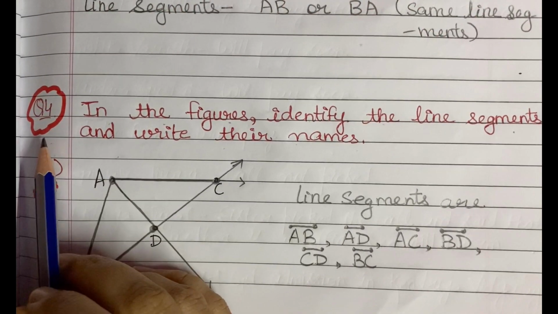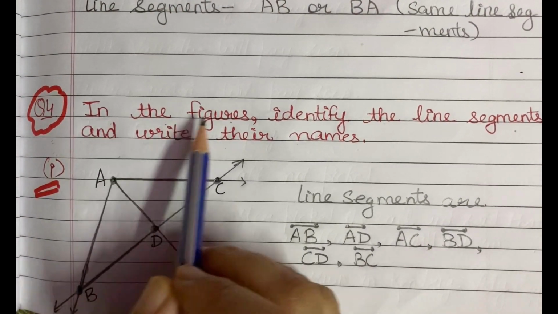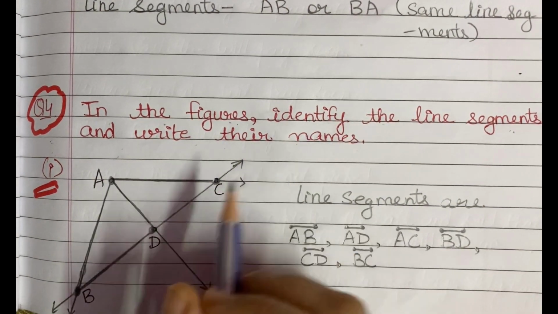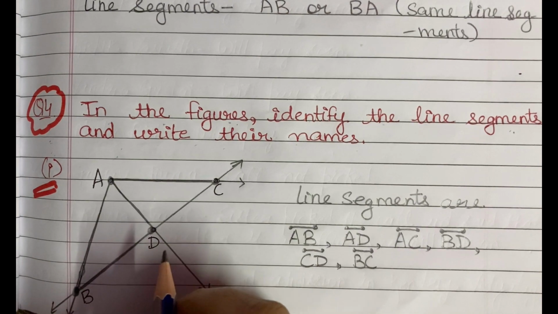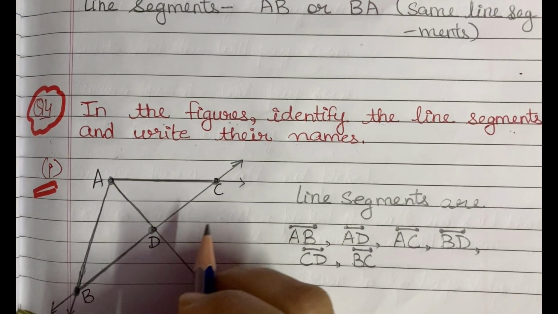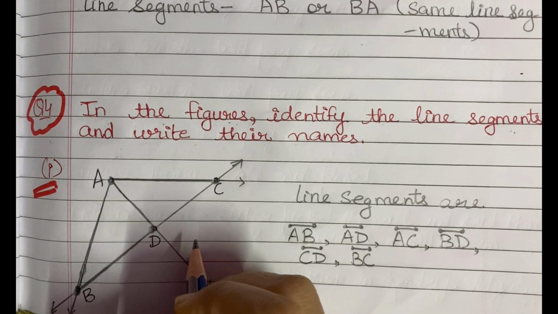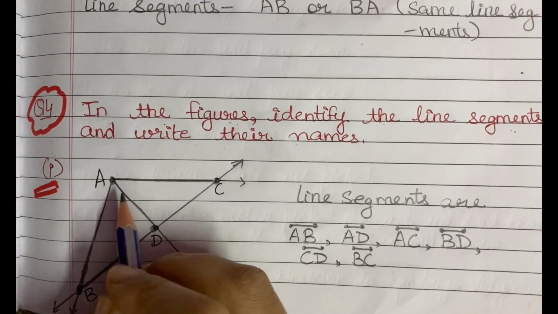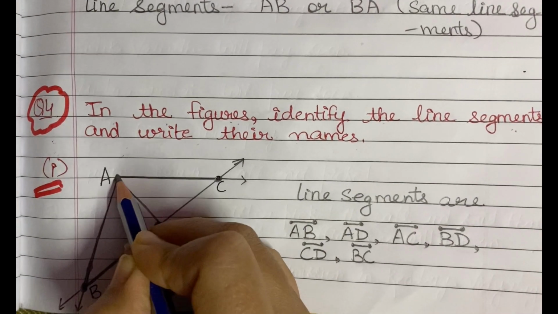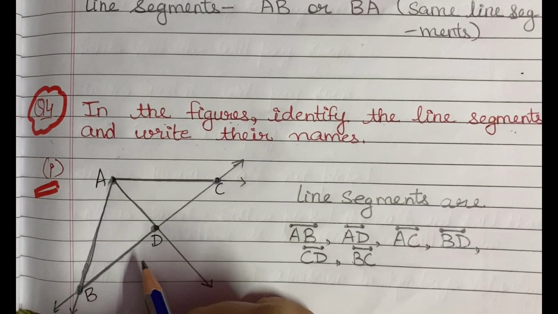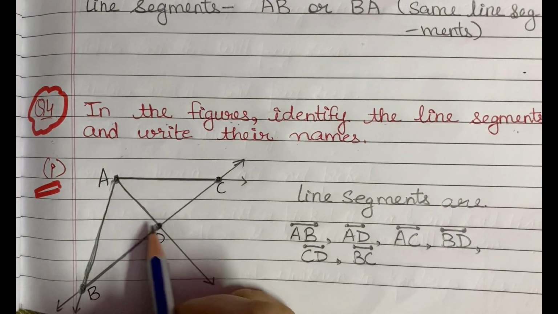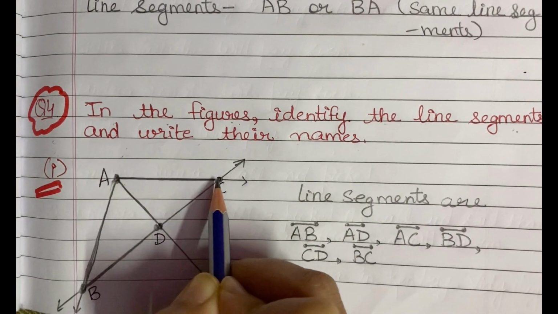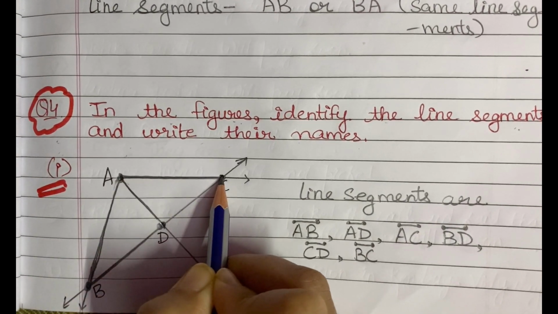Next is question number 4, and it says that in the figures identify the line segments and write their names. Now students, one figure is shown to you and you have to identify the line segments and write their names. Now see the first line segment. The first line segment I have taken is having the endpoints A and B. So AB is a line segment. Next line segment having the endpoints A and D. So AD is a line segment. Next line segment is having the endpoints A and C. So AC is also a line segment.